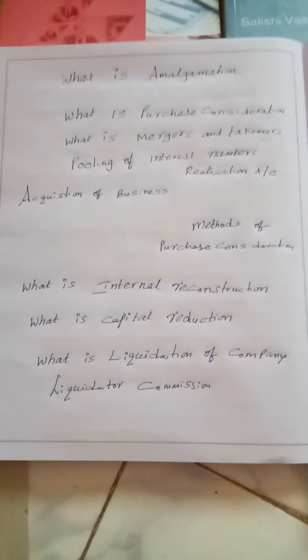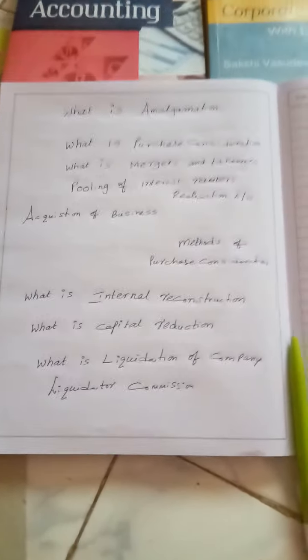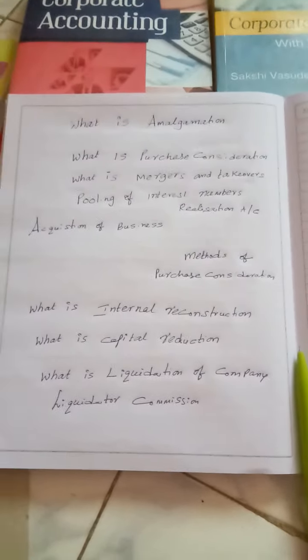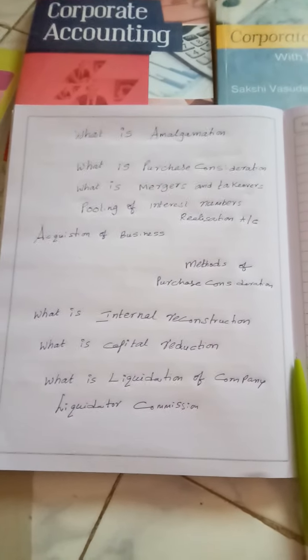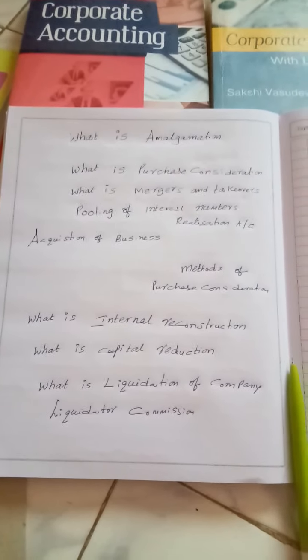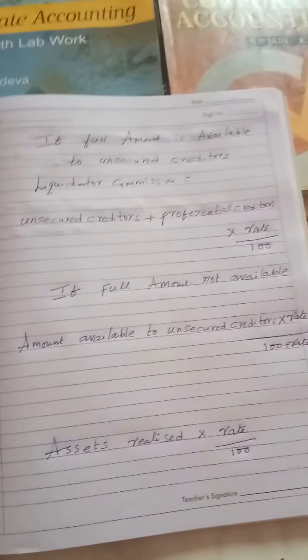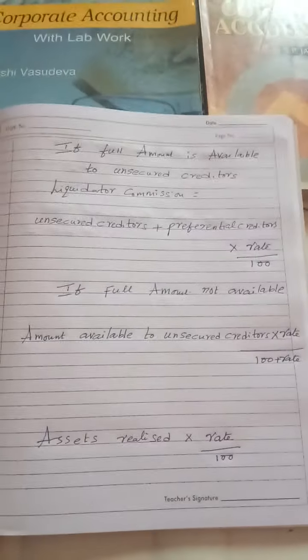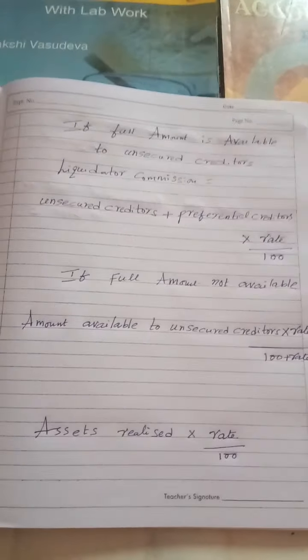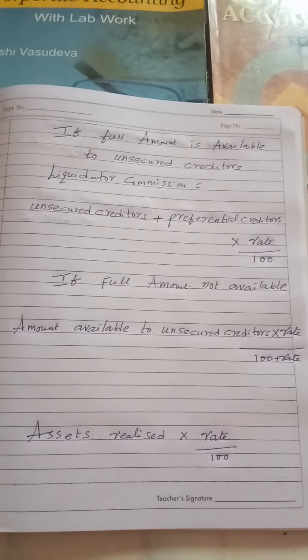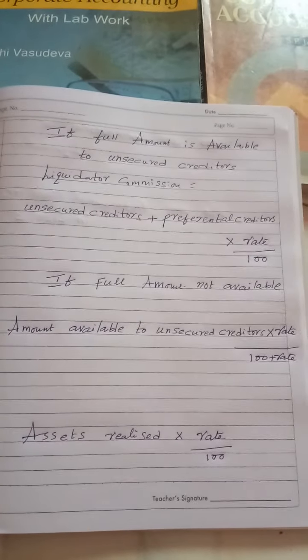To administer this, a person will be appointed. He is known as a liquidator. For the services rendered by the liquidator, he will be given some commission. Generally, he will be given commission on assets that he realized and the amount that he arranges for unsecured creditors. If the full amount is available to unsecured creditors, the liquidator commission will be unsecured creditors plus preferential creditors into rate by 100.